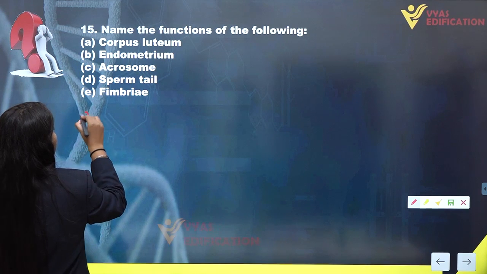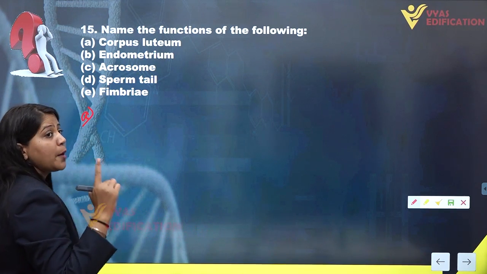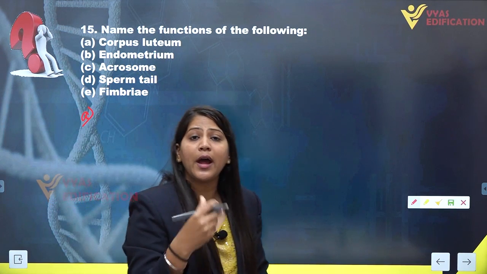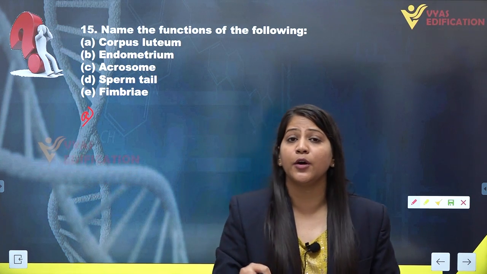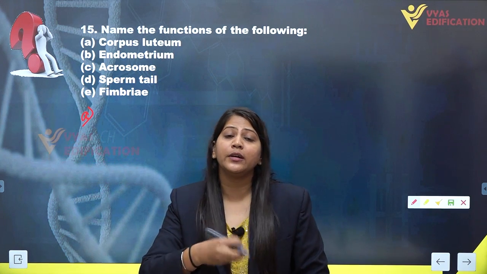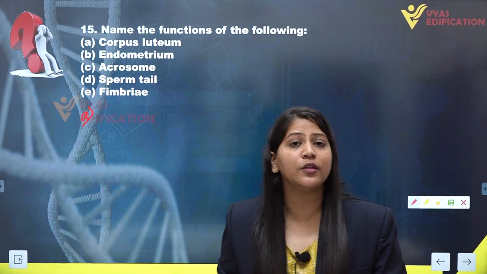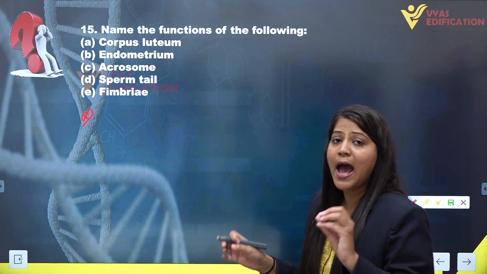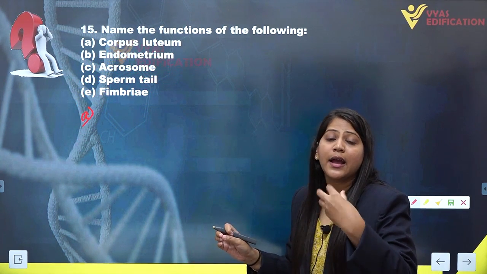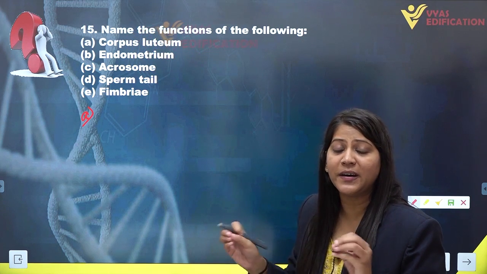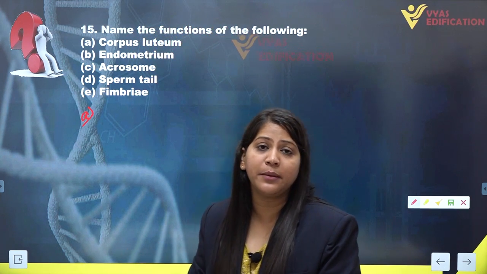The corpus luteum is an endocrine structure which is formed from the ruptured Graafian follicle inside the ovaries of a female.